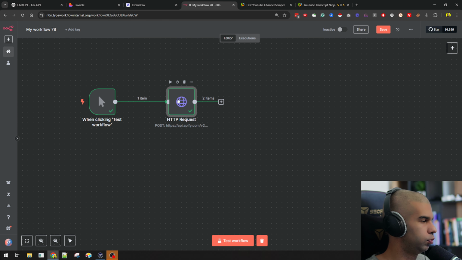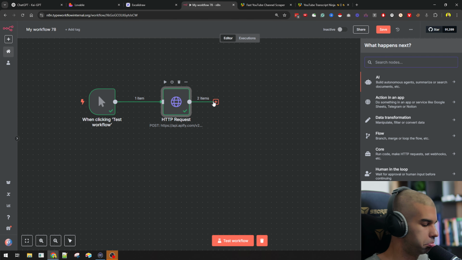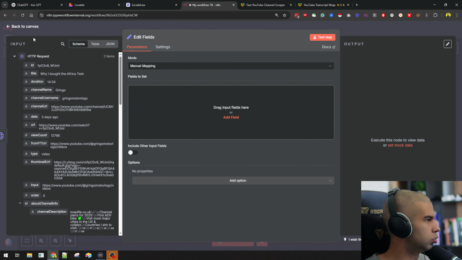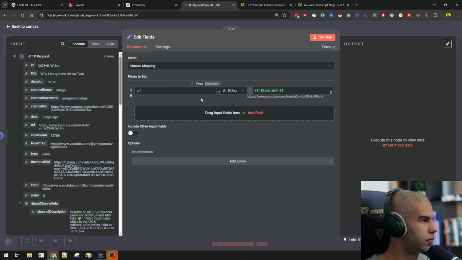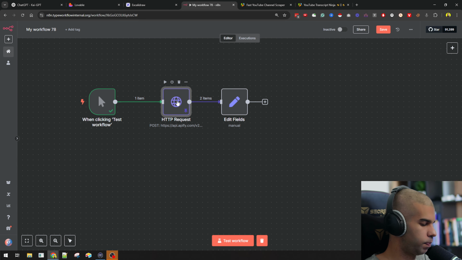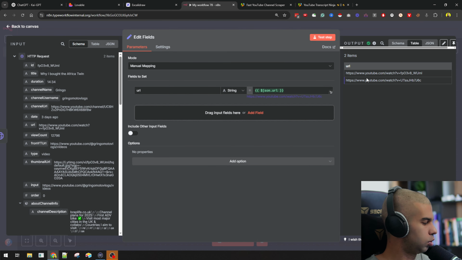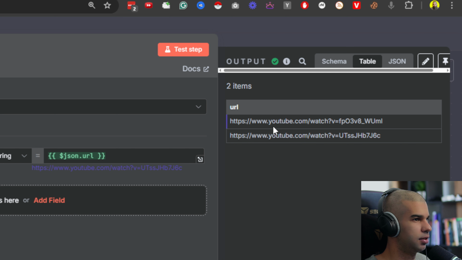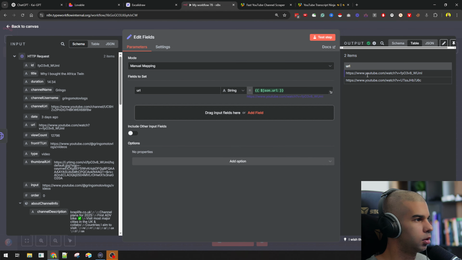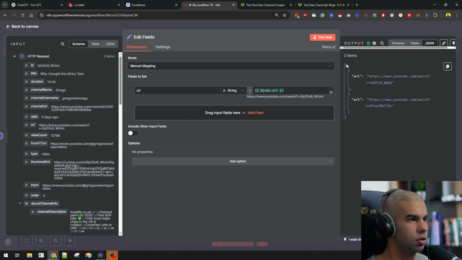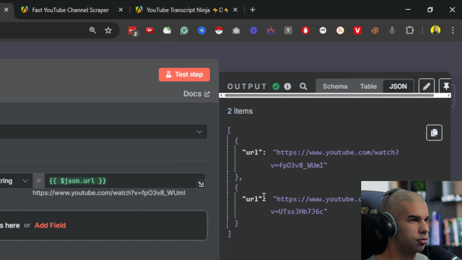So now what I want to do is take those two items, and all I need technically is just those two items. So I'm just going to use a set node, and let's just grab the actual URL there. I'm going to pin this so I don't keep running it again and hit test workflow. So now here we just got those two URLs nicely created in this table format, which is great. And if I go to JSON, we see that we have an array here with two items right there.